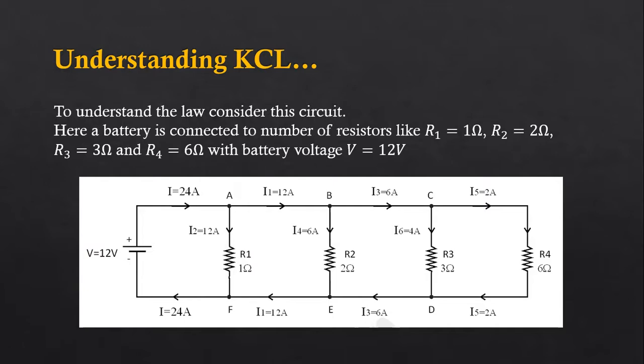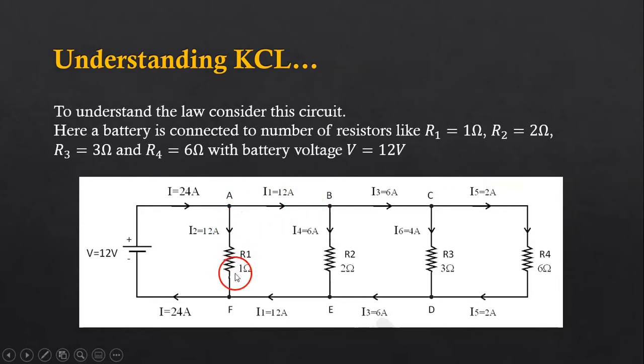So using Ohm's law, voltage upon resistance is equal to current. So 12 volt upon the total resistance of this circuit, which is 0.5 ohm. So 12 volt upon 0.5, the total current that will be delivered by this battery will be 24 ampere. Now this 24 ampere comes at this point, point A, then some current goes downward and some current goes on this branch. This current going downward is say I2, this current going on this branch is say I1. So you can see the equal current is distributed here.